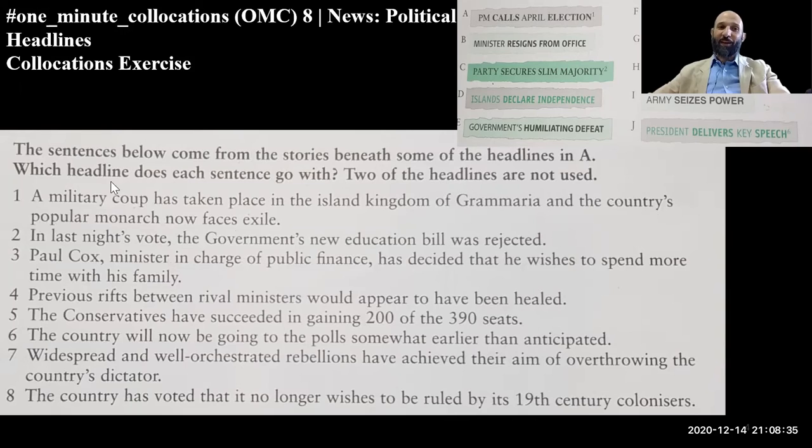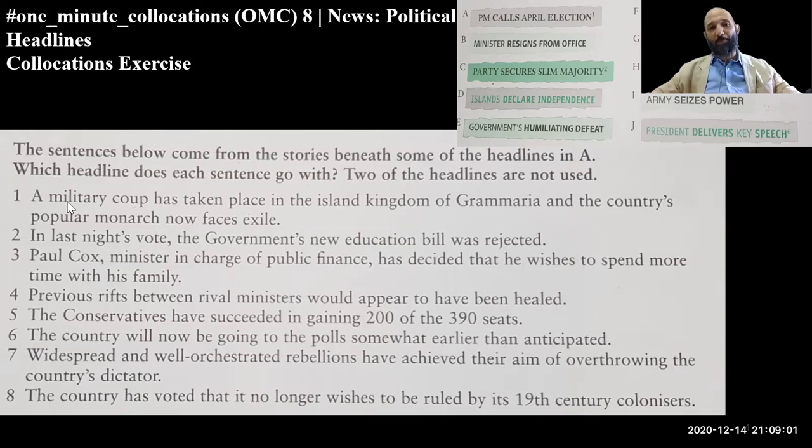And okay, so which one? A, B, C, D, E, F, G, H, I, J. Okay, G. Unpopular regime toppled. Okay. How about I? Army seizes power, because here we said a military coup.